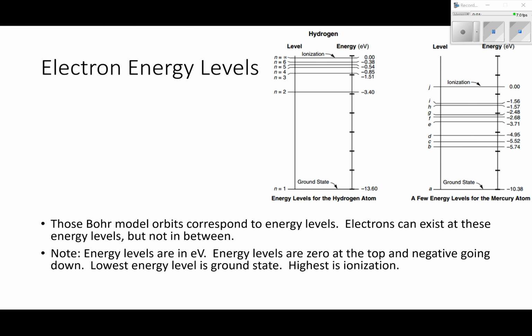All right, these are the electron energy levels. These Bohr model orbits correspond to the energy level. So this is the closest orbit, this is the next closest orbit, etc. Electrons can exist at these energy levels, can be here or here, but not in between. Note, the energy levels are not in joules, they're in electron volts. Note, the lowest energy level is the ground state, and the highest is ionization, which is to say when an electron leaves, something becomes an ion.